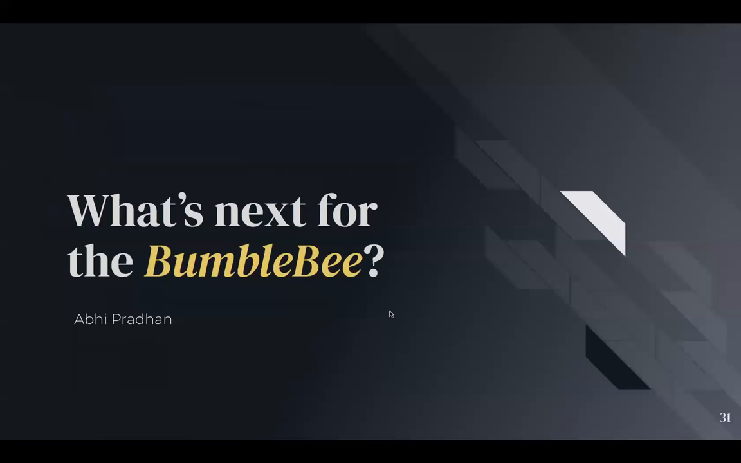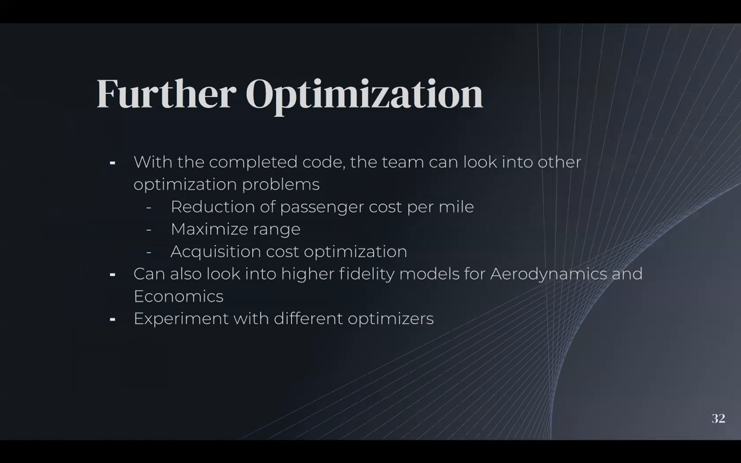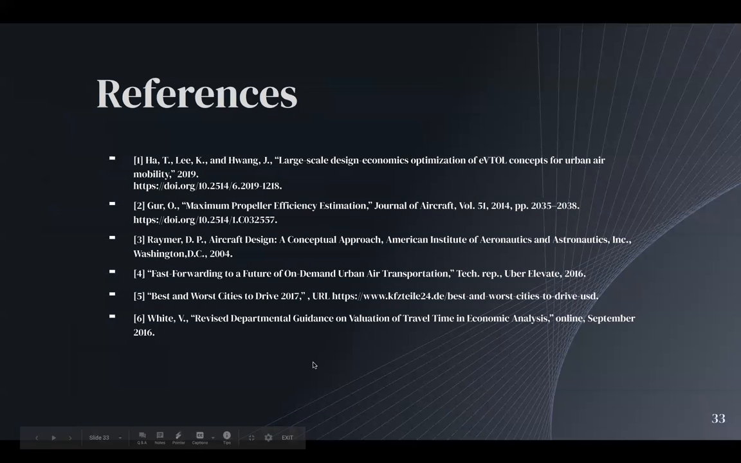So what's next for BumbleBee? With optimization, the possibilities are endless. With the code that we have, we can now start looking into different optimization problems. A couple of examples are listed here. We can also look into different higher fidelity models for aerodynamics, economics, weights and stabilities, and also take a look at different optimizers, not just the linear optimizers. And here are references.